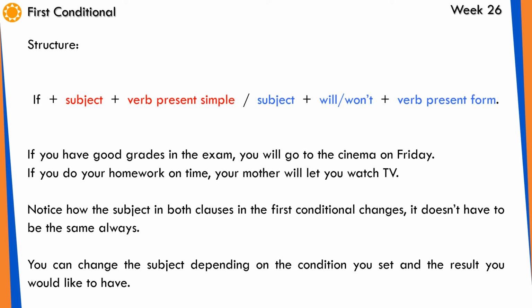Okay, now let's present a structure. If plus the subject plus the verb in present simple. That's the part of the condition. And the second clause, subject plus will or won't, if it's negative or affirmative, and the verb in base form. Here, observe that in present simple, you can also have a negative. You can say, if you don't eat too much cake, okay, that's also possible. We can have negatives and affirmatives in both clauses.